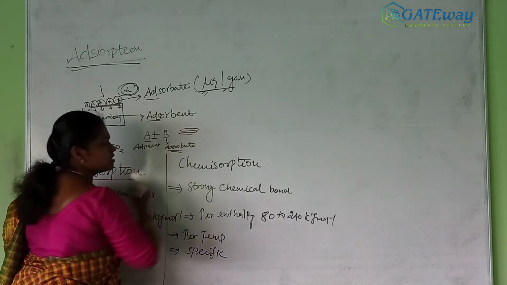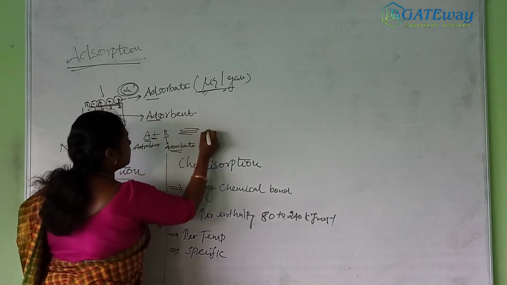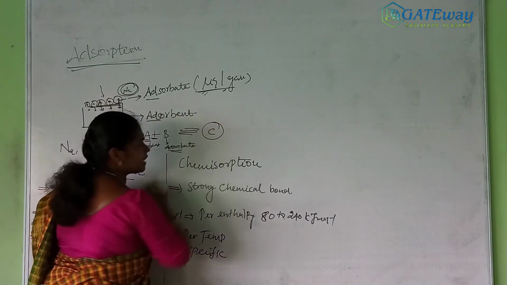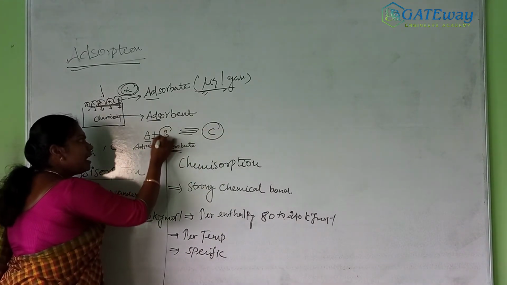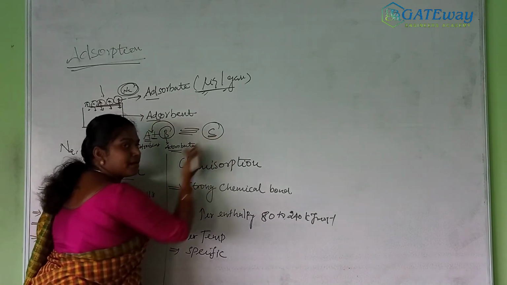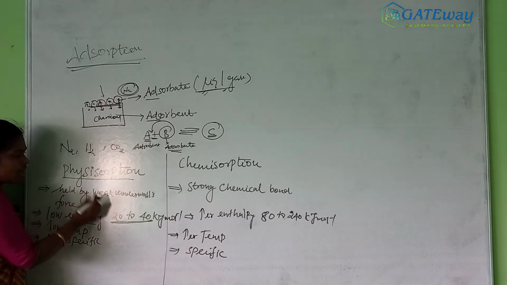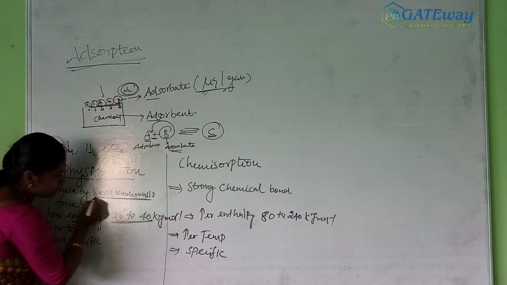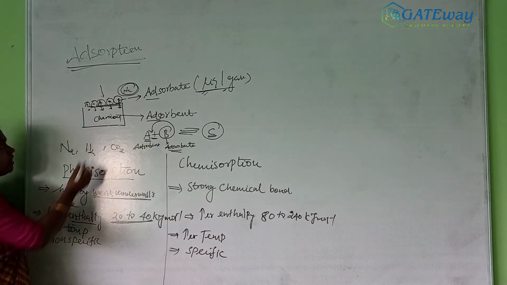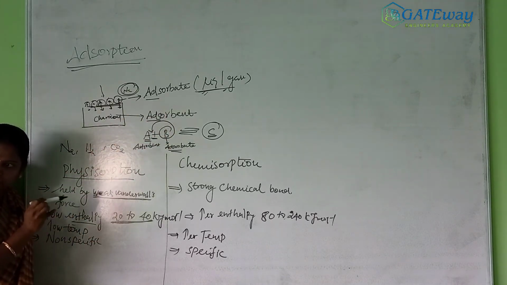Okay, it is a reversible process. So the adsorbed gases make up compound C, where B is adsorbed on the surface. In physical adsorption, as I told you, the adsorbent and adsorbate are held by weak van der Waals forces of attraction.